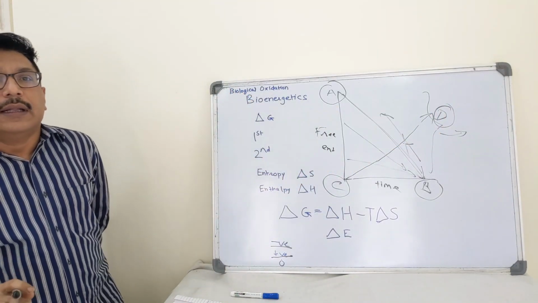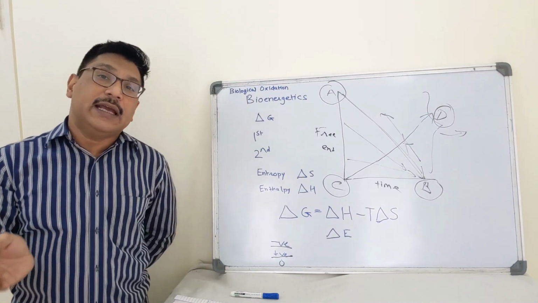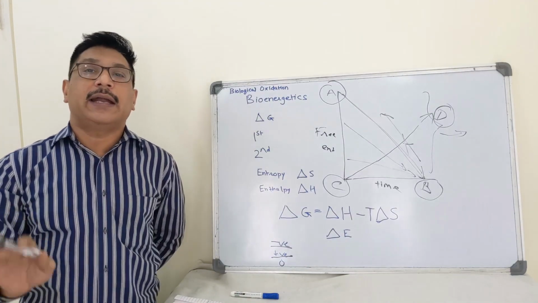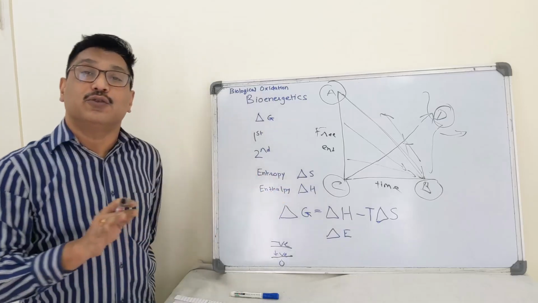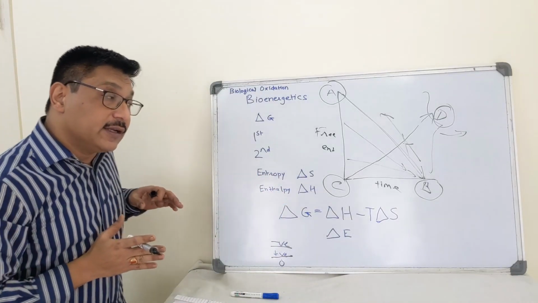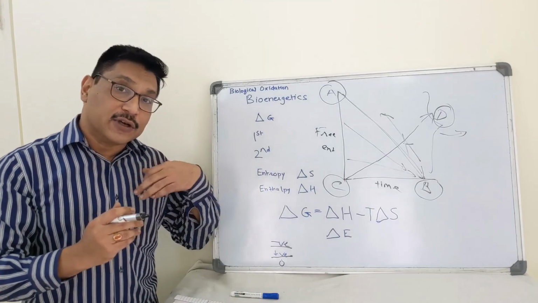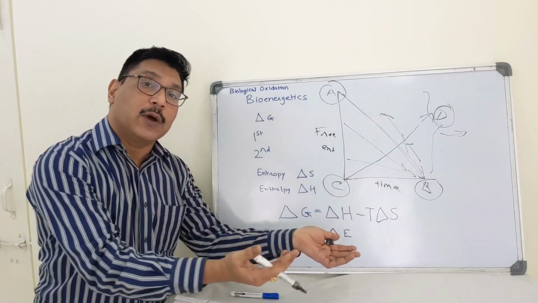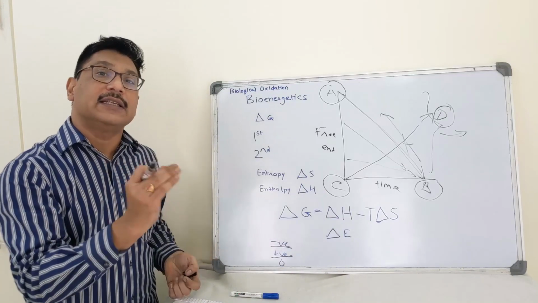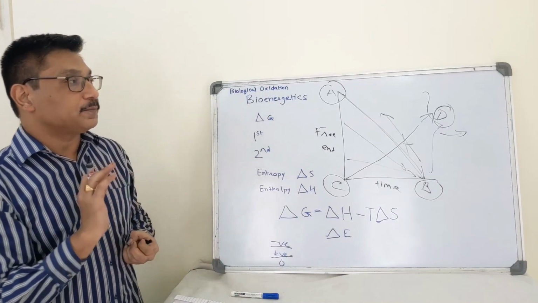So free energy needs to be supplied in order for this reaction to take place. And as the reaction needs energy, this is called an endergonic reaction. First one is exergonic. Now this one is an endergonic reaction. Delta G is positive.